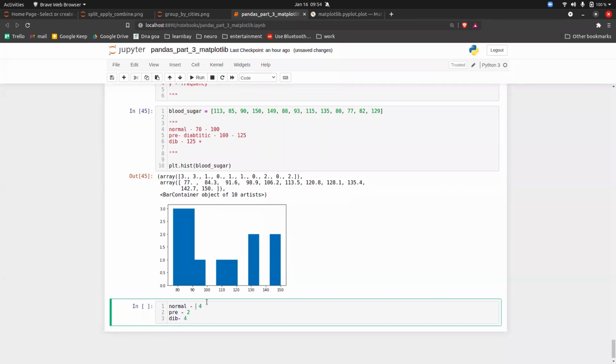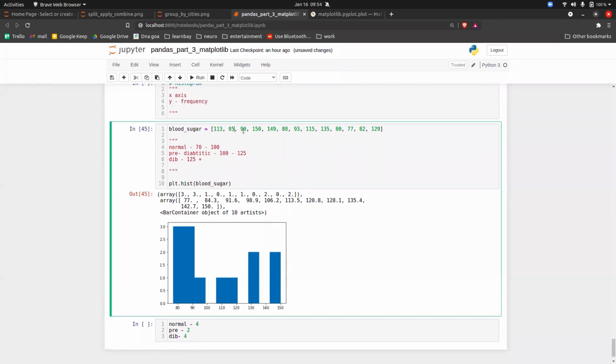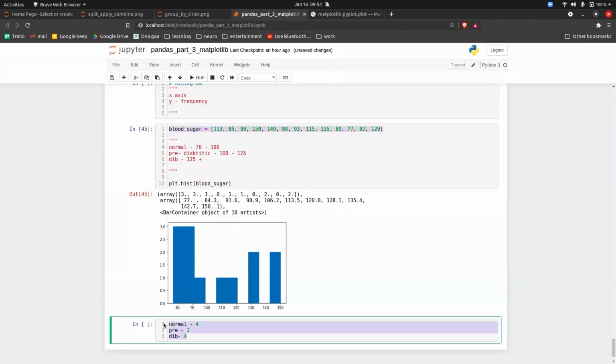Okay, so this is the data that we have. Let's try to verify it. 4 plus 4 is 8, 8 plus 2 is 10. But we have 13 samples: 1, 2, 3, up to 13, and here you can give me an answer of only 10. So where are the 3 people?